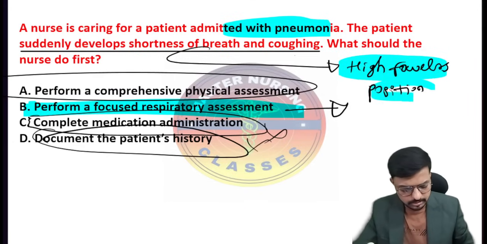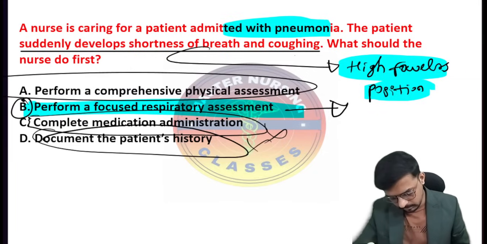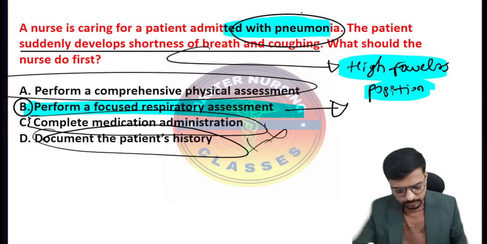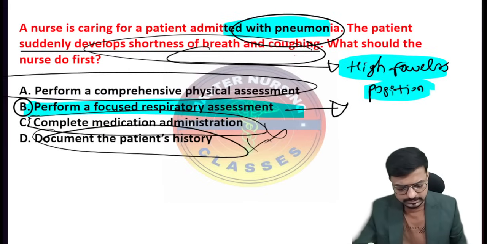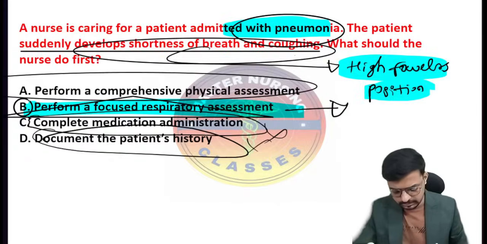This will be your exam question, right? So the answer for this question goes to option B, because the patient has already been diagnosed and the patient is having the problem in the respiratory system only. So I will go for the focused assessment here. This is very important.